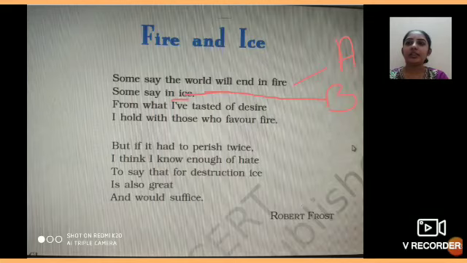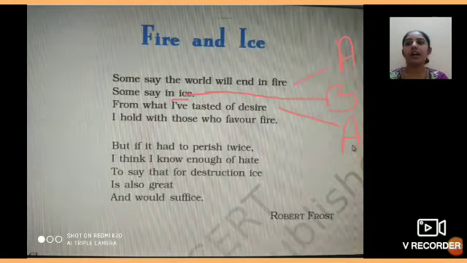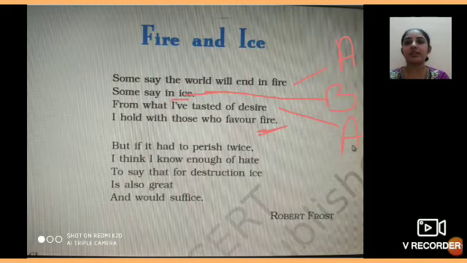Then the third line, from what I have tasted of desire. Now fire and desire are rhyming. Fire, desire, the sound is same. So fire वाली line को हमने नेम दिया था A, इसको भी हम नेम देंगे A. Then the fourth line, I hold with those who favor fire. So again here देखो, fire is rhyming with the first line. So first line का नाम again था A. So यहाँ पे वापस A आएगा. It is rhyming with the first line.